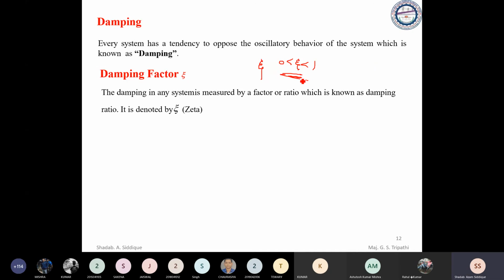To explain the second order system, this terminology will come into the picture. For the time being, just see that zeta is nothing but the damping factor, which is used to measure the damping ratio. Damping is nothing but a tendency to oppose the oscillatory behavior of the system.